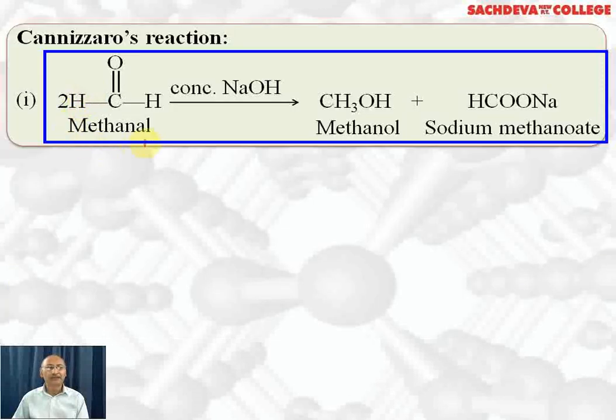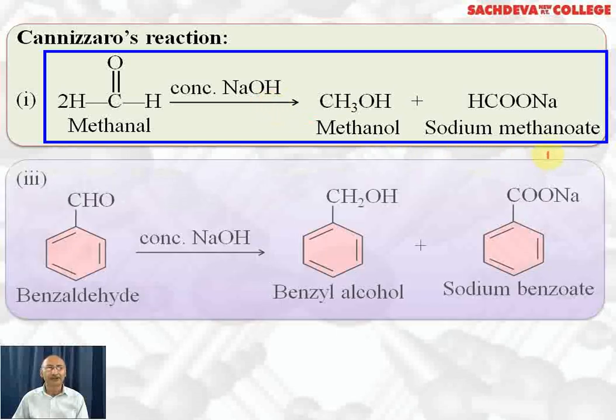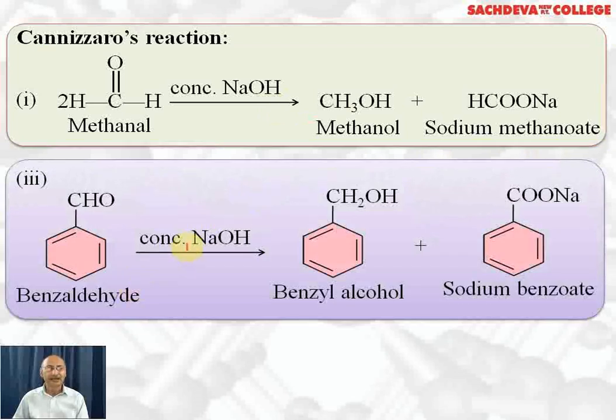2 moles of methanal undergo Cannizzaro reaction in presence of concentrated NaOH. One molecule of methanal gets reduced to methanol, the other gets oxidized to formic acid, which reacts with NaOH to form sodium formate, or sodium methanoate is the IUPAC name. Benzaldehyde reacts with concentrated NaOH. 2 moles of benzaldehyde react to form benzyl alcohol and sodium benzoate.